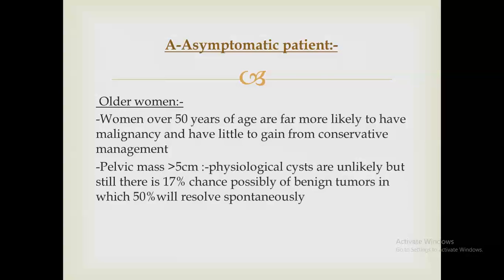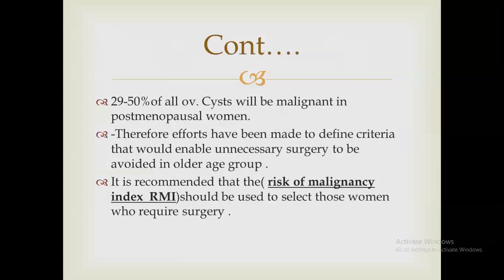If we deal with a mass of more than 5 centimeters in diameter, we have to exclude malignancy, as we said, because the possibility of it being physiological is low. As we said, 1 out of 2 may be malignant. That's why it is mandatory to exclude malignancy.